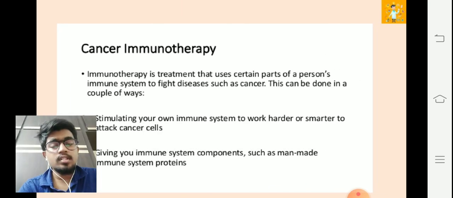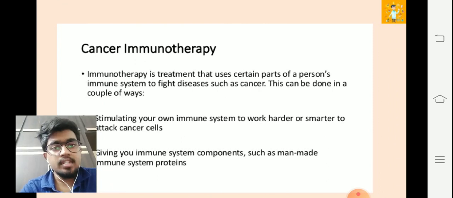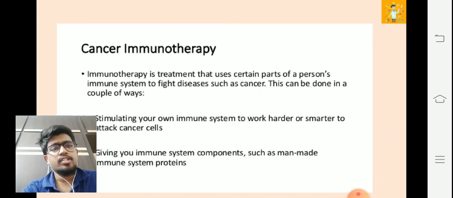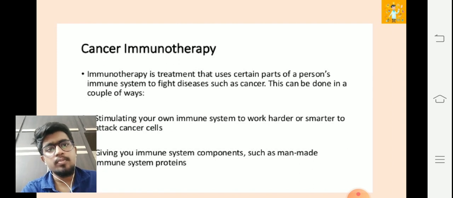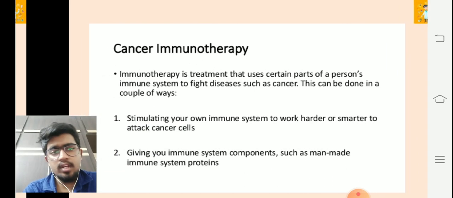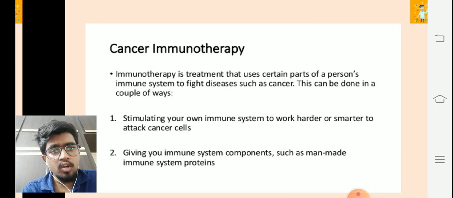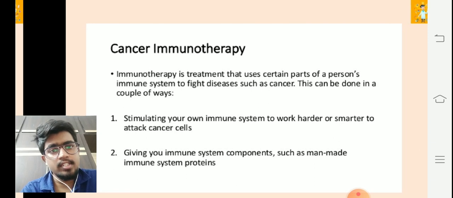So we need to discuss cancer immunotherapy. As we know, immunotherapy is a kind of treatment which uses certain parts of a person's immune system to fight diseases such as cancer. This can be done in a couple of ways. There are different methodologies in which immunotherapy is practiced. The first one is stimulating your own immune system to work harder or smarter to attack cancer cells.